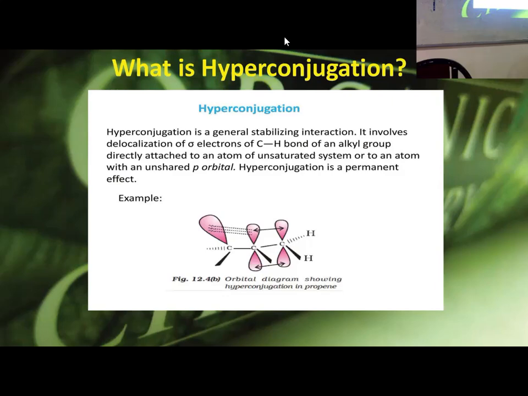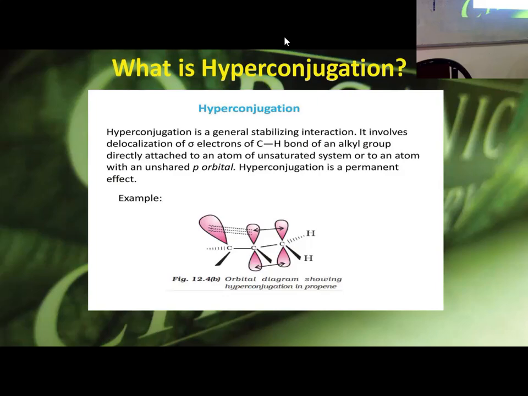Delocalization of electrons, resonance. But there are different types of resonance. This is one type of resonance, which we call conjugation. Resonance is a general term. It can happen in so many places. But whenever it happens in alternate double bonds, we call it conjugation. And it's called pi-pi conjugation, because both are pi bonds.